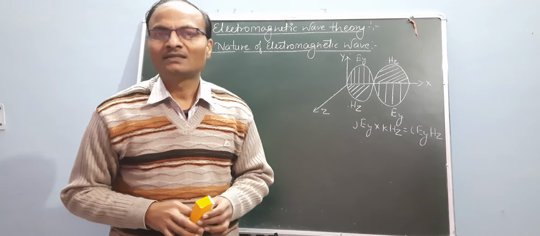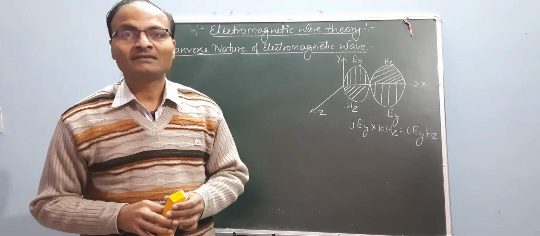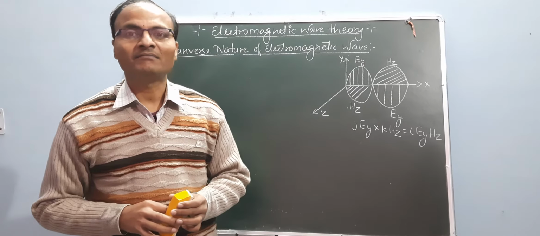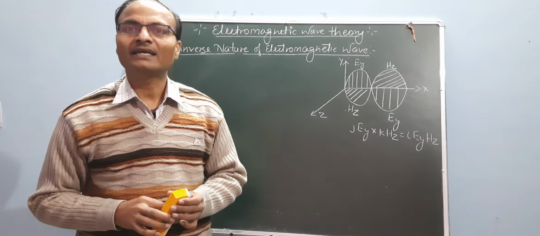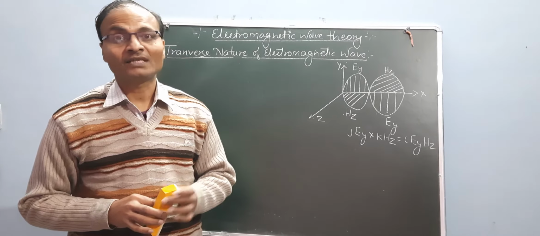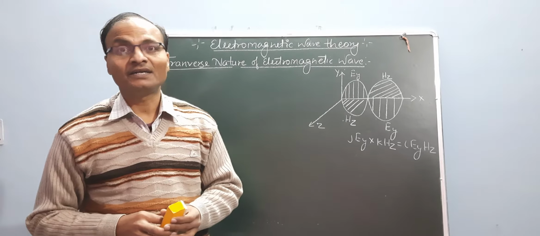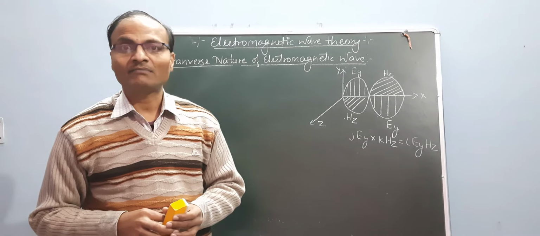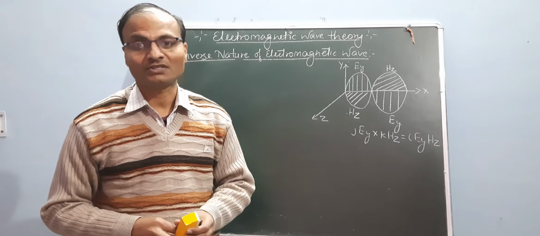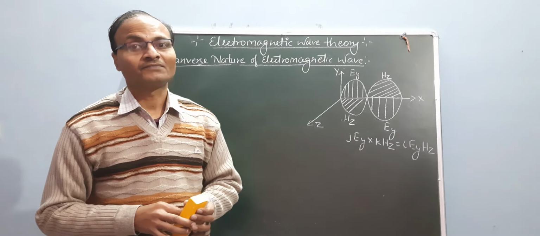So the general wave equation of electromagnetic wave I explained for electromagnetic wave in free space: del square E minus 1 upon c square del square E upon del t square equal to 0. I already explained that the general wave equation is del square y upon del x square minus 1 upon c square del square y upon del t square equal to 0. This is the general wave equation. So we compare the general wave equation and the electromagnetic wave equation.